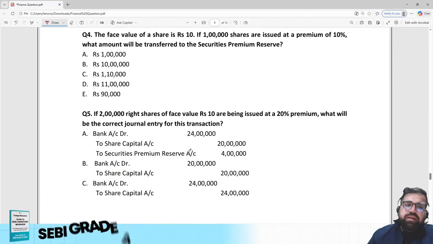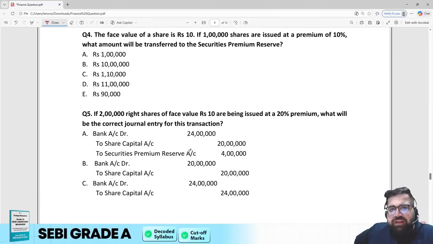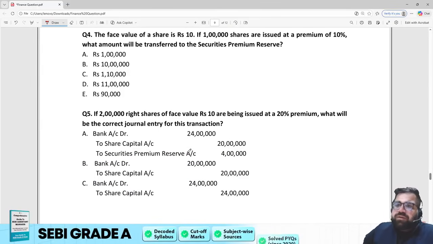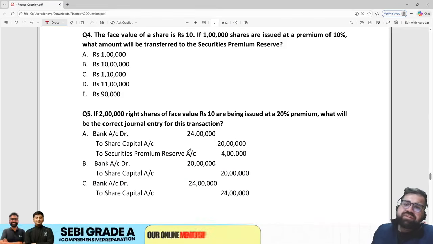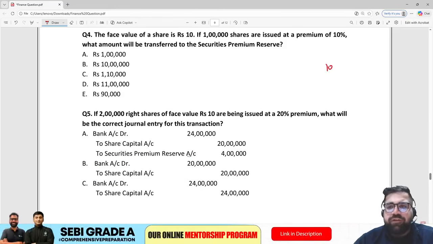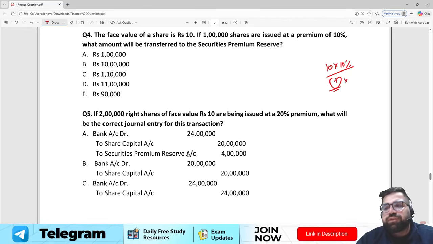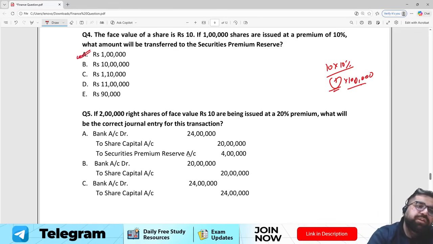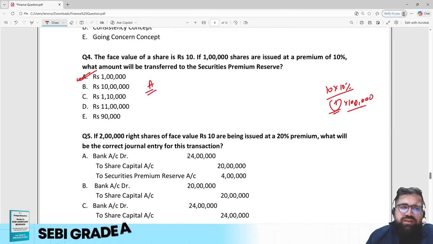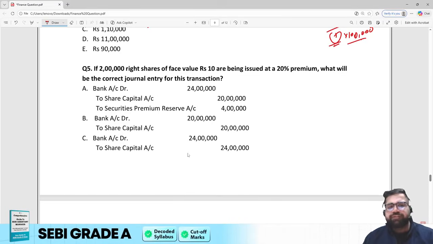Fourth one, the face value of a share is rupee 10. If 1 lakh shares are issued at a premium of 10%, what will be the amount transferred to the securities premium reserve? Calculate the premium. Face value is 10. 10% will be what? Rupee 1 only. You are issuing 1 lakh shares. So rupee 1 on 1 lakh shares will be 1 lakh only. So the correct answer will be option number A for question number 4th. So till now all the questions of commerce and accounts are looking very easy, nothing tough.